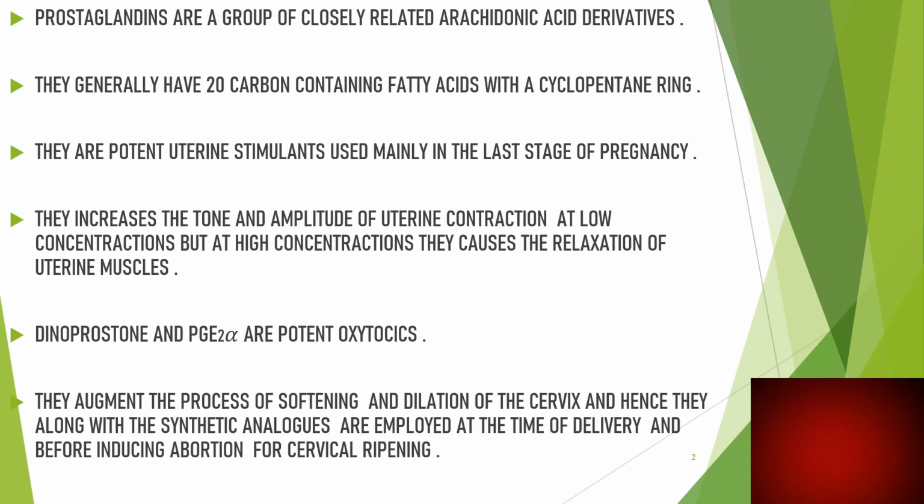So the term cervical ripening refers to the softening of the cervix that typically begins prior to the onset of the labor contractions and is necessary for the cervical dilation and the passage of the fetus.